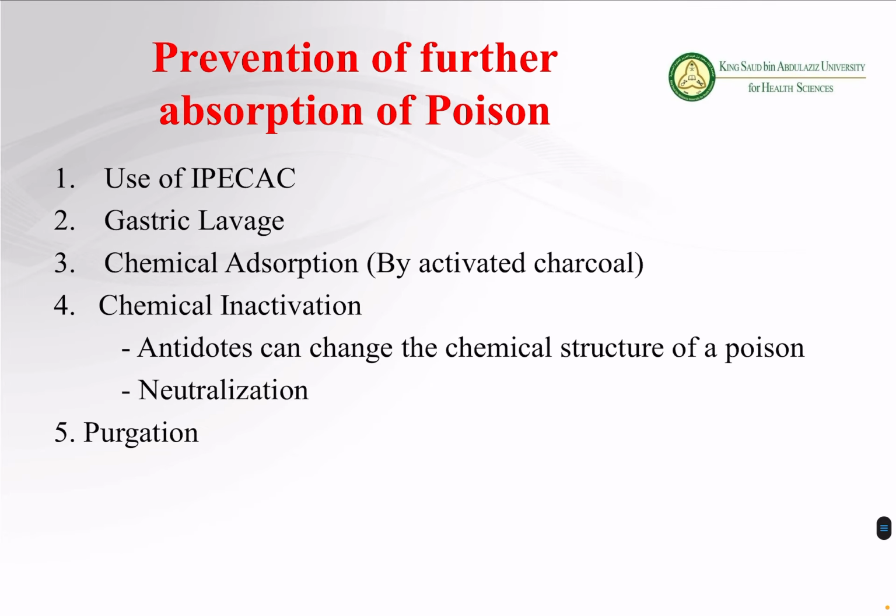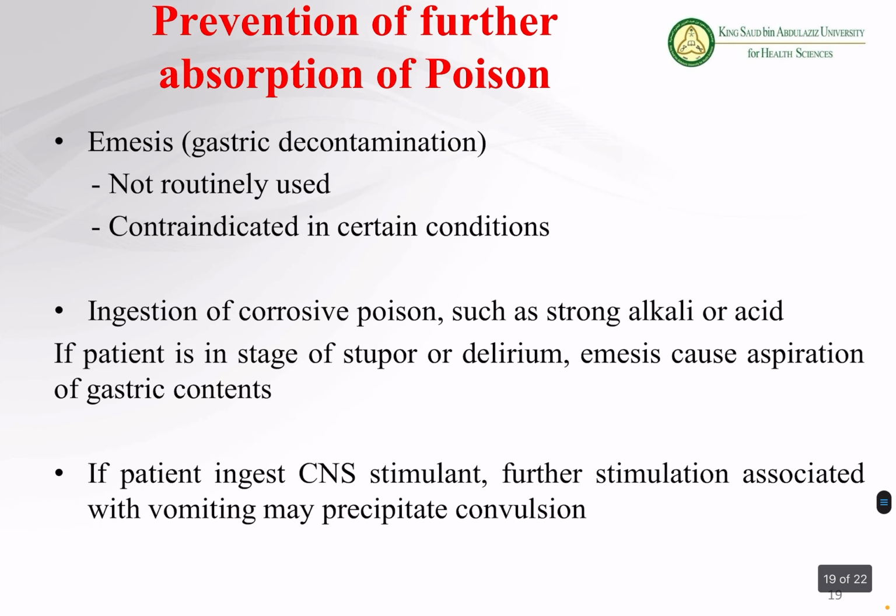First one, the ingestion of corrosive poison. Can you explain it more? This one, if somebody takes a strong alkali or acid, we know that that substance will burn our gastric lining. It will damage the gastric system. So if you induce the vomiting, what happens? The substance will come up again and further damage the gastric lining. So in that case, we don't induce the emesis.